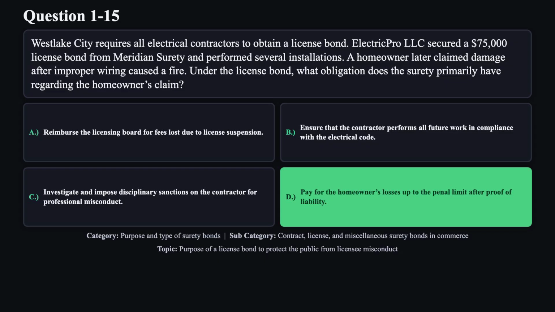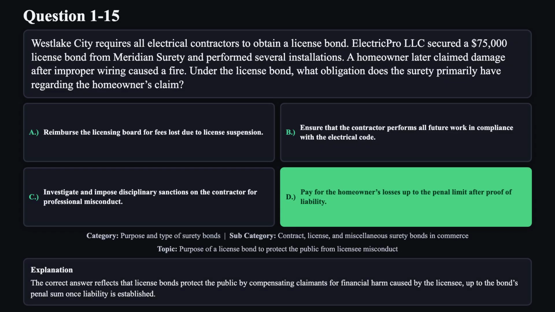The correct answer is D. The correct answer reflects that license bonds protect the public by compensating claimants for financial harm caused by the licensee up to the bond's penal sum once liability is established.